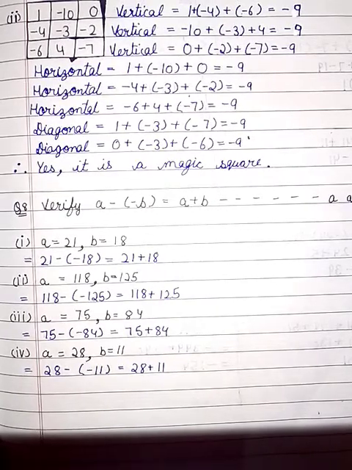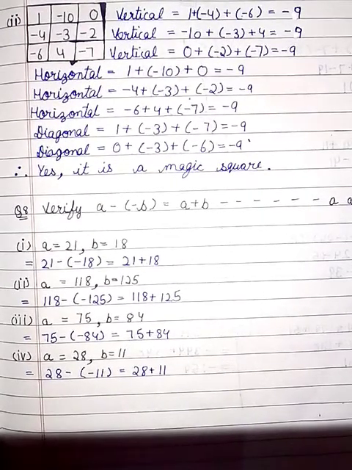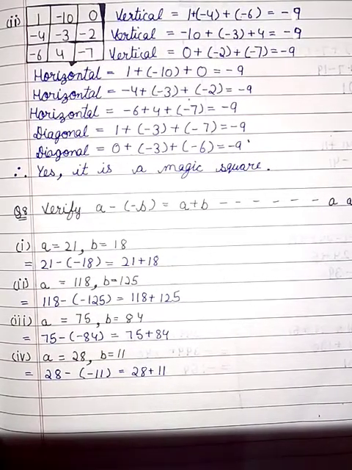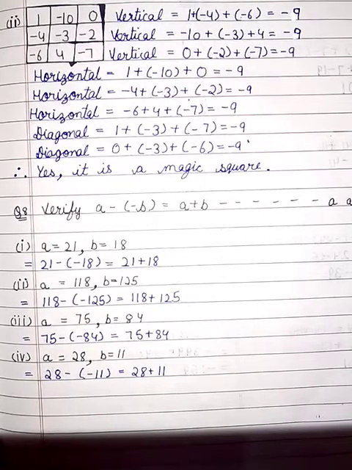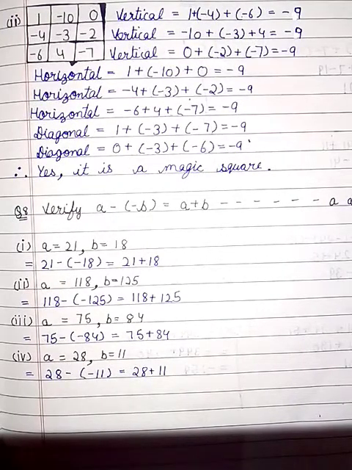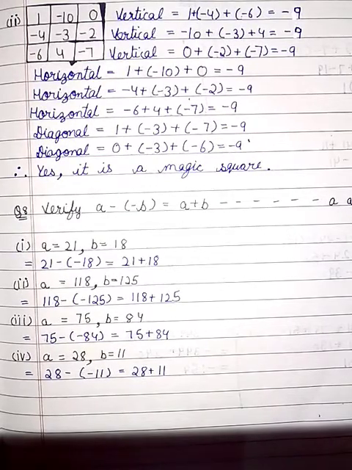Now diagonally, 1 plus minus 3 plus minus 7 is equal to minus 9. Last diagonally, 0 plus minus 3 plus minus 6, it is also minus 9. So all rows, columns and diagonals have the same sum. So it is a magic square.